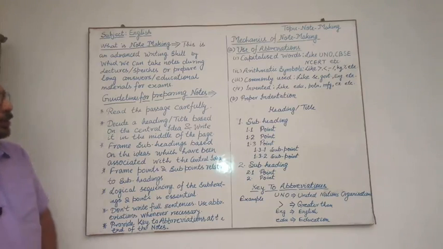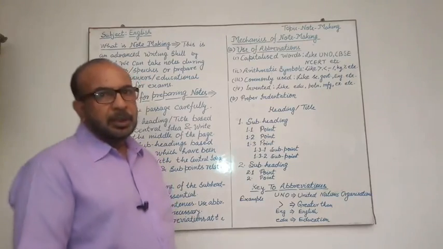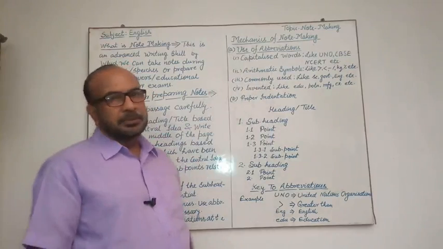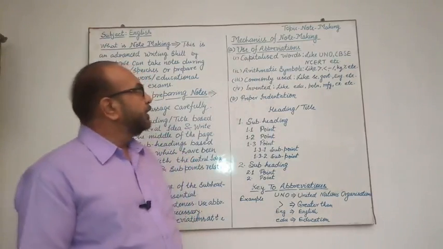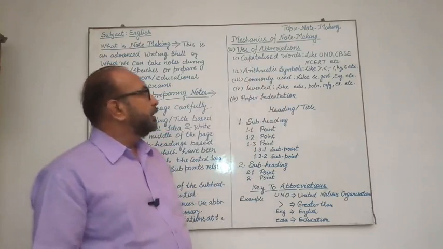Okay. Now, what is the mechanism of note making? How is it made? Very first, use of abbreviations. You should use abbreviations, and four parts of use of abbreviations are detailed here.